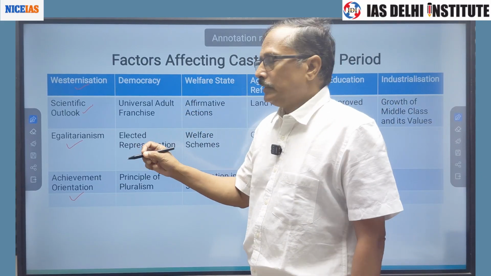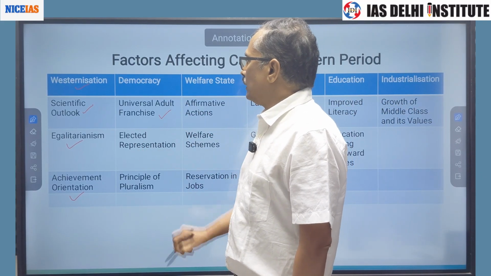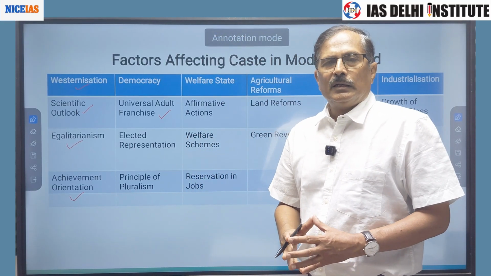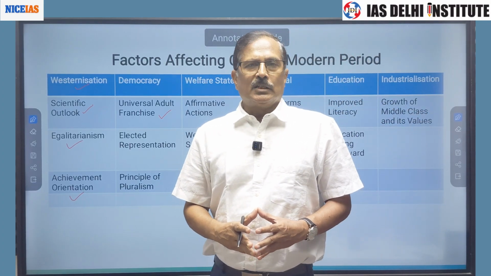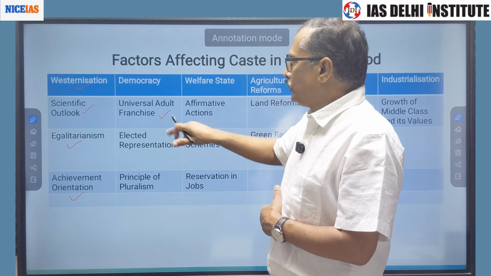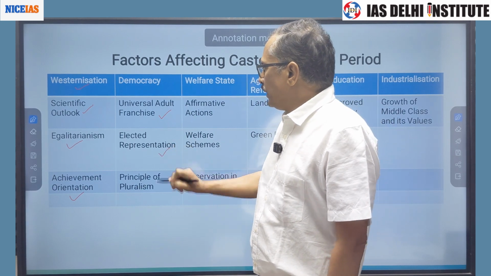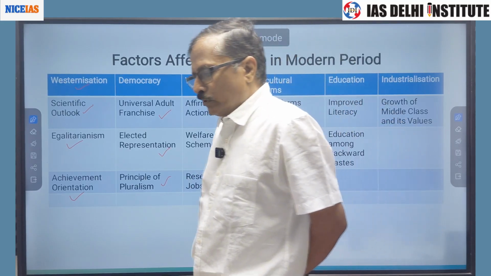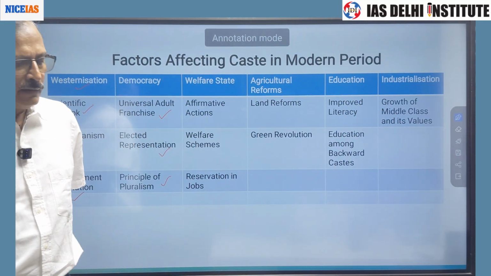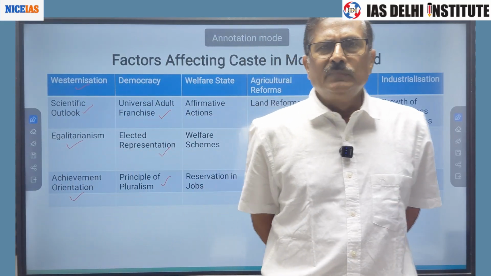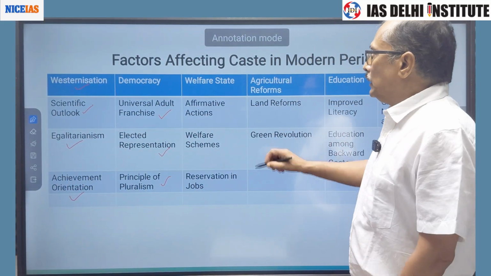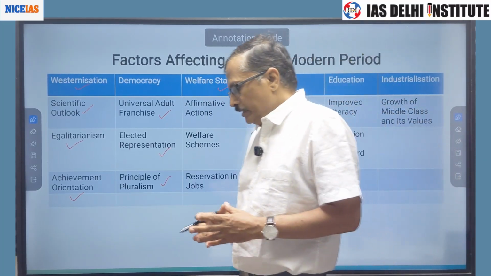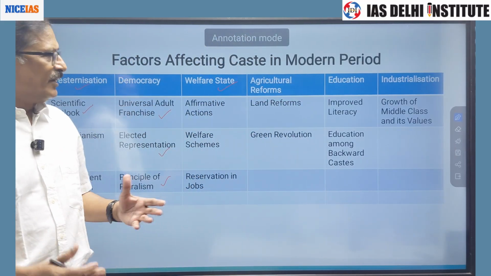Second is democracy, that is universal adult franchise. Each and every member of the Indian nation, every citizen, got the right to vote. There was a principle of elected representation and a principle of pluralism. Democracy always accompanies the principle of pluralism, that is coexistence. Then welfare state, the nature of the state changed, from a police state to a welfare state.